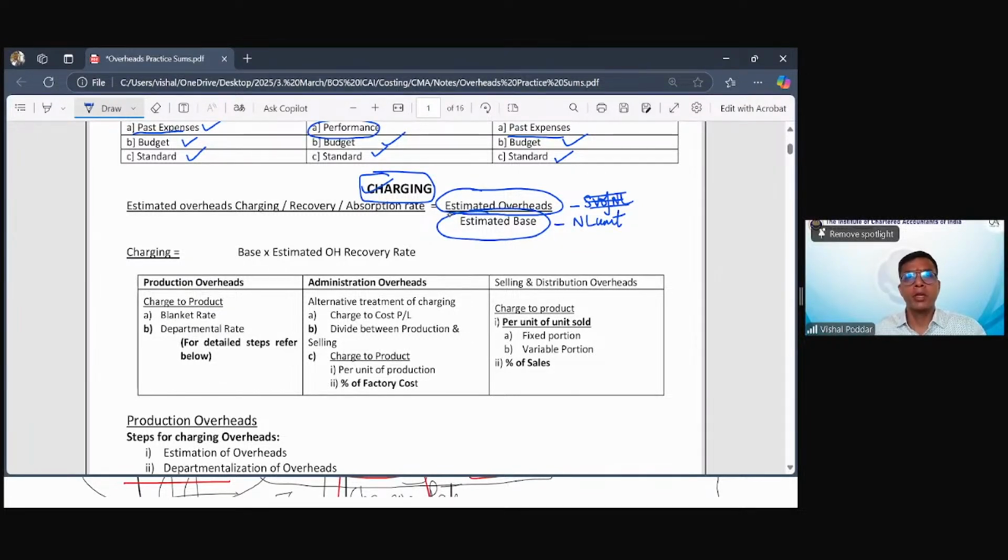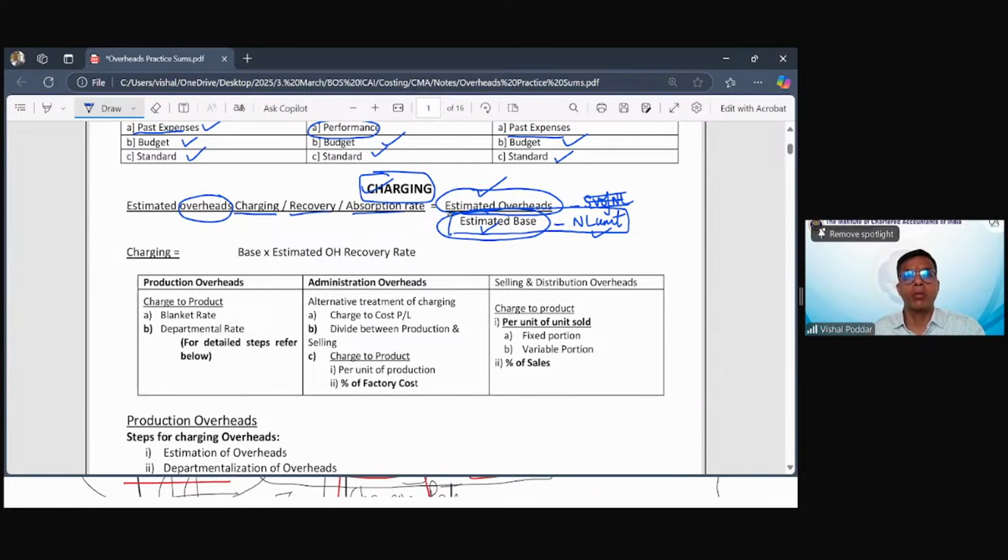So numerator will be now only overheads, and denominator will be whatever base you select, total quantity of that base minus normal loss. This is the mother formula, which is also used for finding out material charging price, labor charging rate, overhead charging rate. And this is also used wherever you are doing costing to find out the per unit final cost or price.